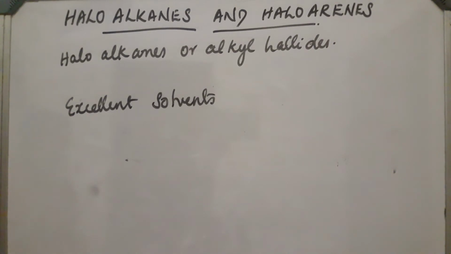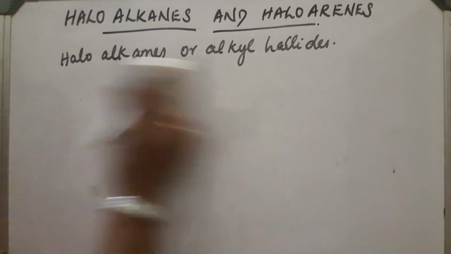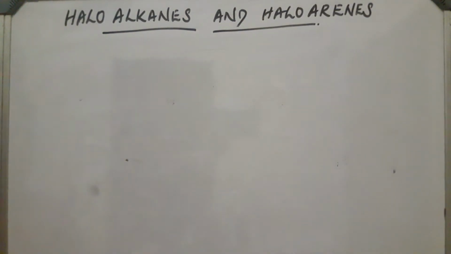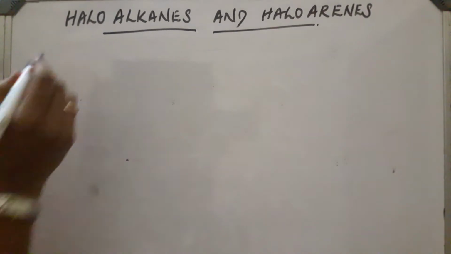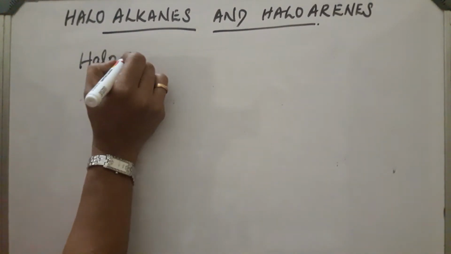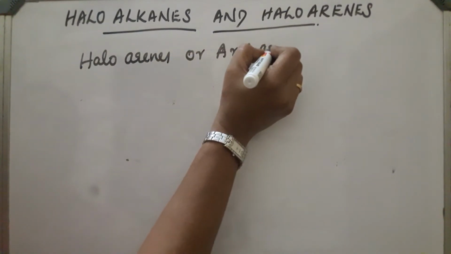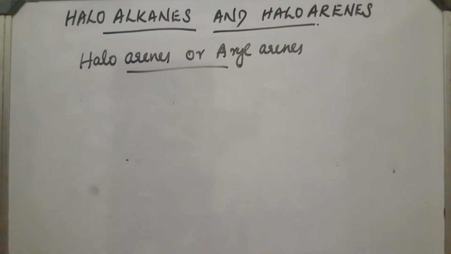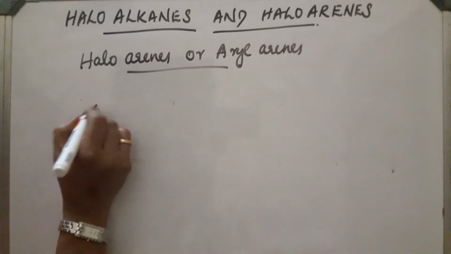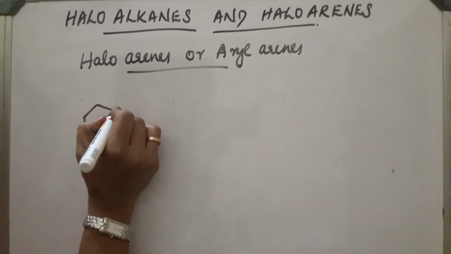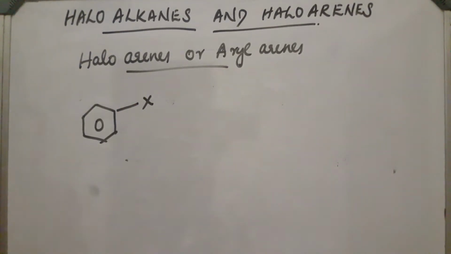Next is aryl halides or haloarenes. Haloarenes are also called aryl halides. These are aromatic halogen compounds, in which a hydrogen atom in the aromatic ring is replaced by a halogen atom, or the halogen atom is directly attached to the aromatic ring.